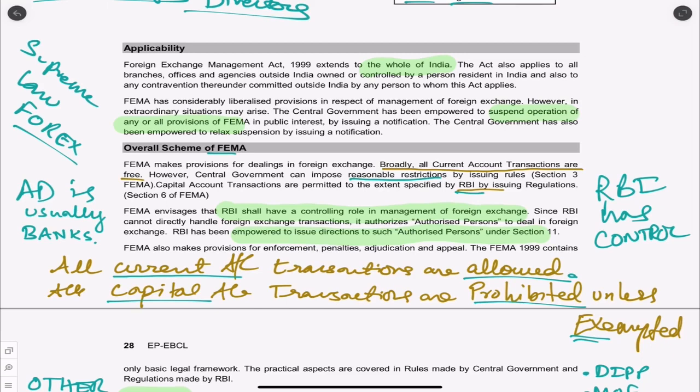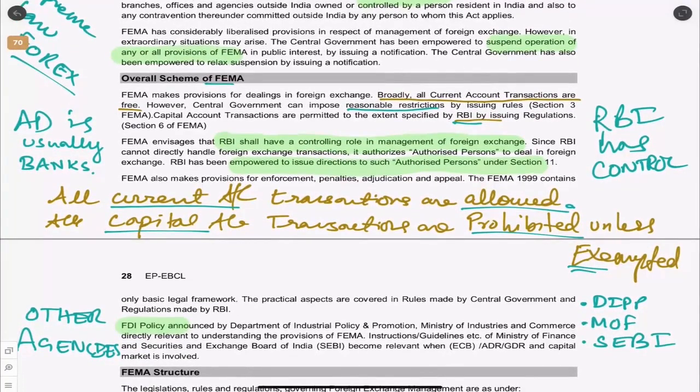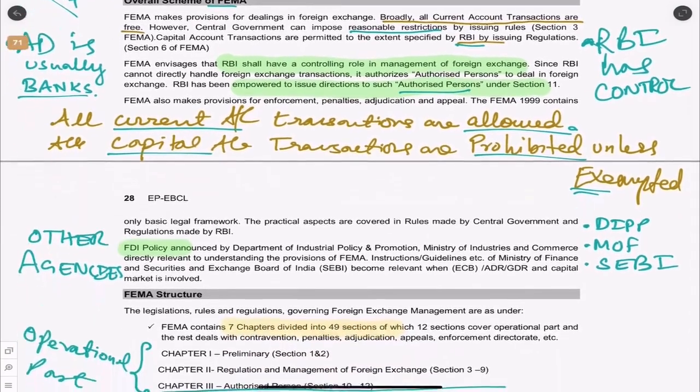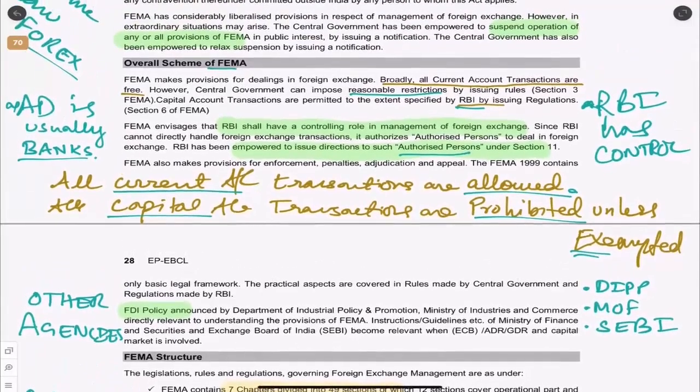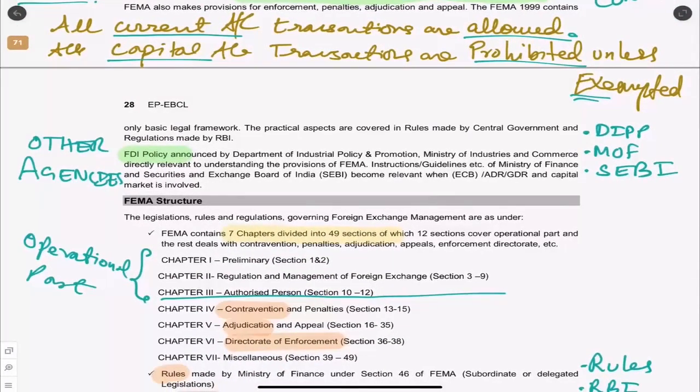Please remember that in the scheme of FEMA, RBI has a very important control, and the authorized dealer. When we talk about authorized person, authorized dealer, it is usually the banks. Banks are the authorized persons. Now, we know that it has enforcement and penalties. Apart from this, when we talk about the overall scheme of FEMA, we have to know the other agencies involved, which is very important.